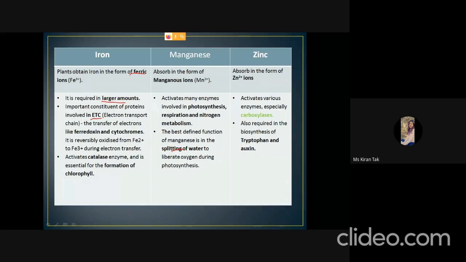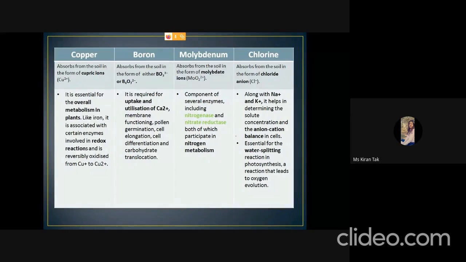Zinc is absorbed in the form of zinc ion. Zinc ion activates various enzymes, especially like carboxylase. Also, it is required for the biosynthesis of tryptophan and auxin. Tryptophan is an amino acid, and auxin is a plant hormone that is responsible for the growth of root and shoot apex. The next is copper. Copper is absorbed as the cupric ion. It is responsible for the overall metabolism in plants, and it is involved in redox reactions. Copper oxidizes itself and acts as a reducing agent for other ions.